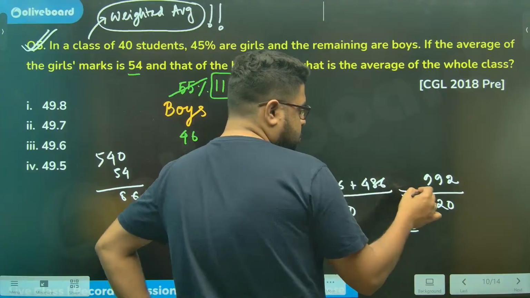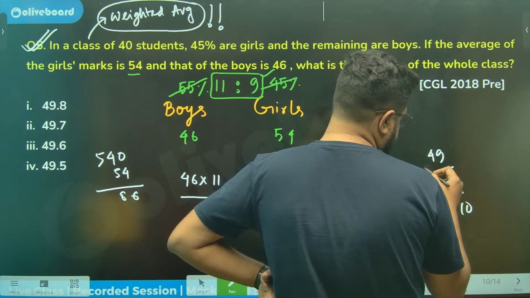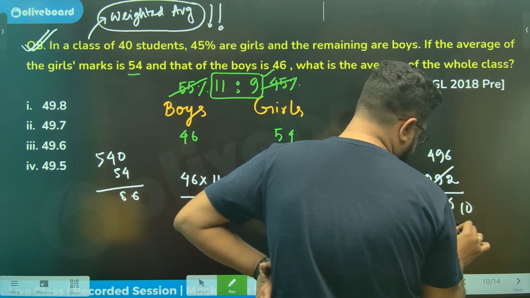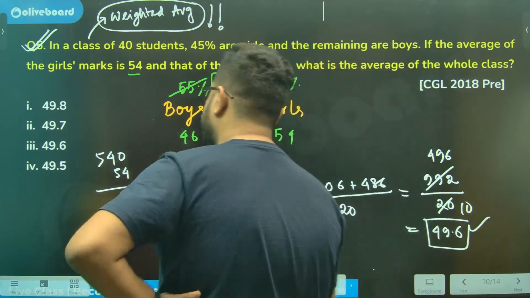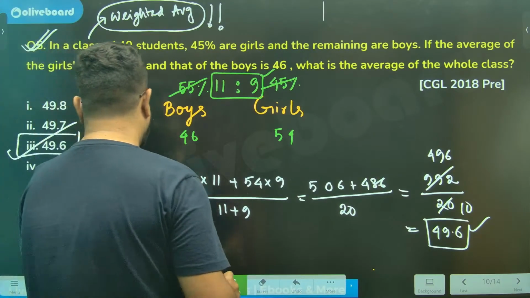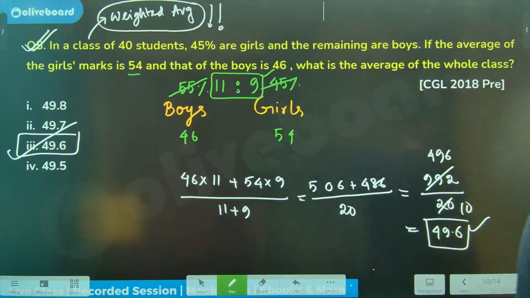So divide by 2: 49.6 I'm getting as my answer. Option number 3 is most definitely your correct answer, sir.